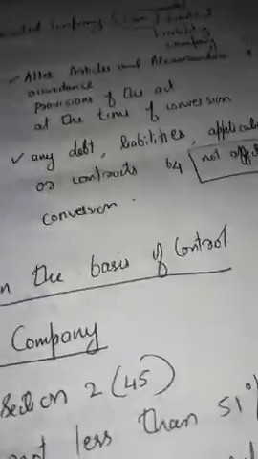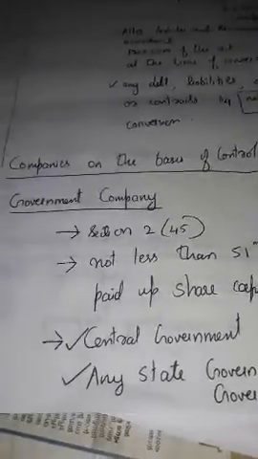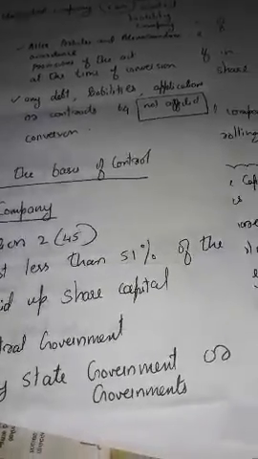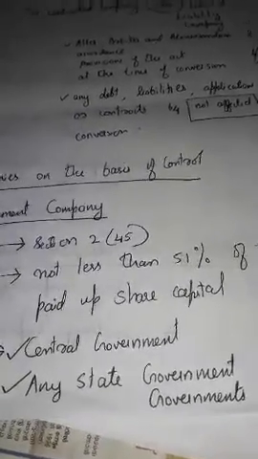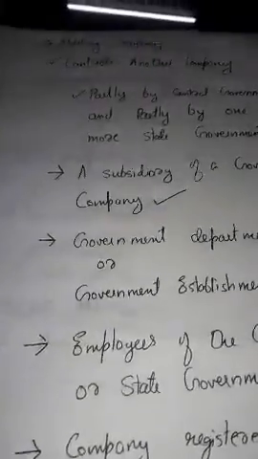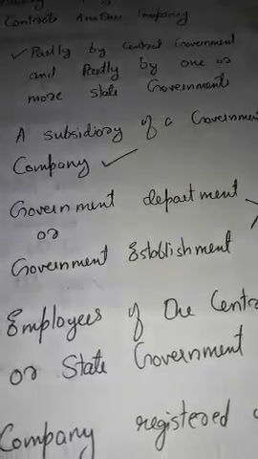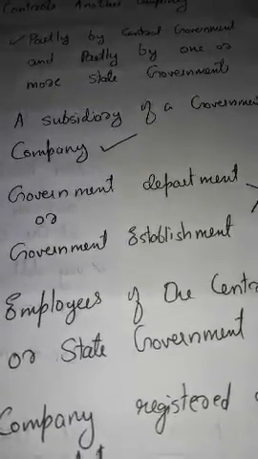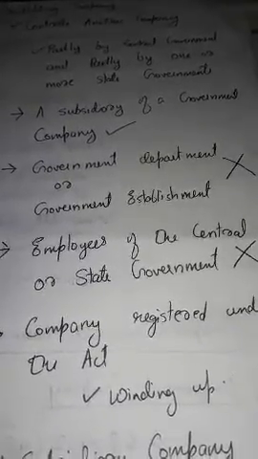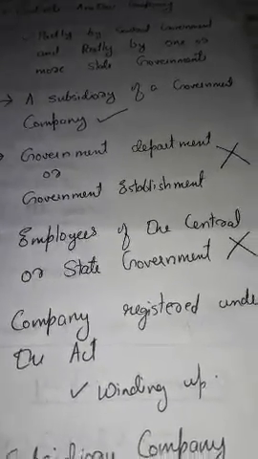Once more, recall the topic. A government company is a company in which not less than 51% of the paid up share capital is held by the central government, any state government or governments, or partly by the central government and partly by one or more state governments. A subsidiary of a government company is also a government company.